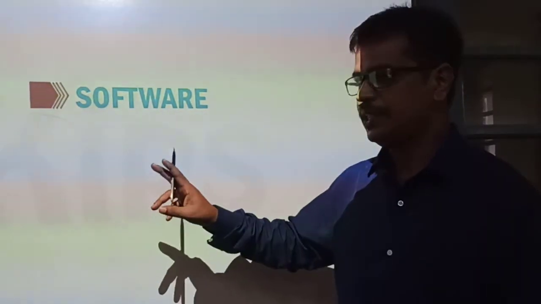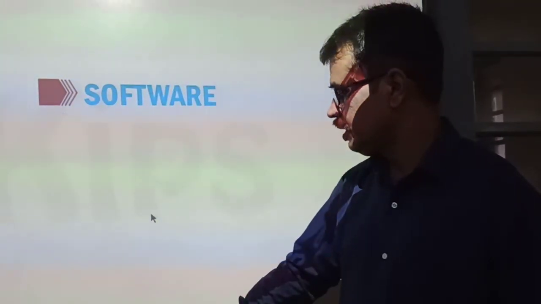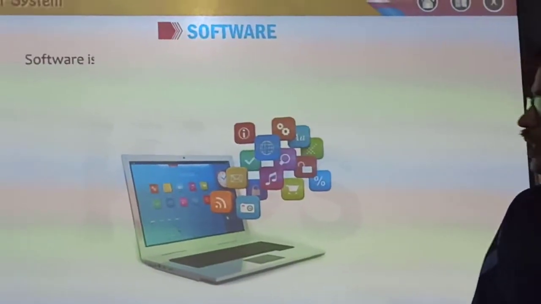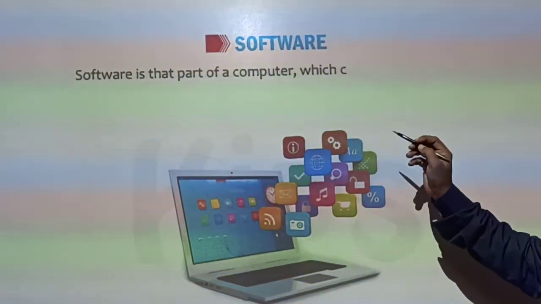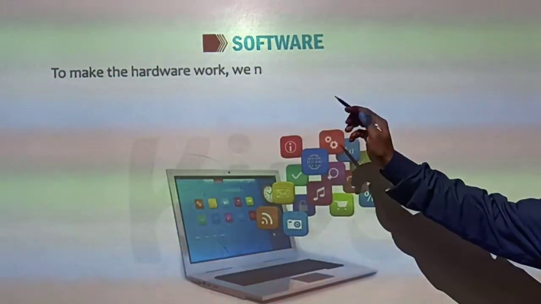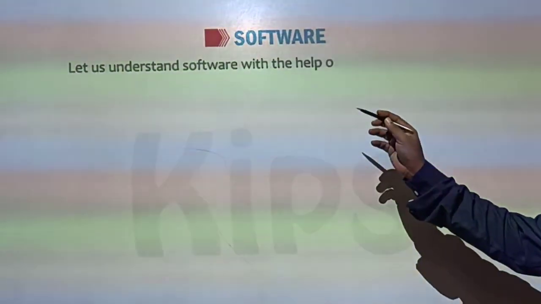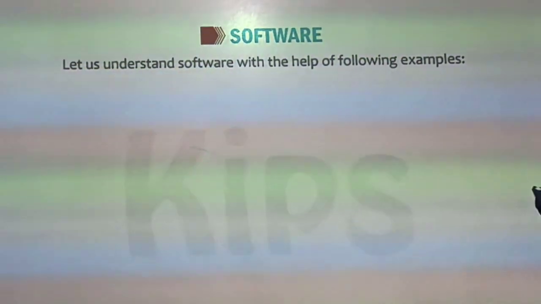So now let's see what is given in the book. Today we will discuss about the software. Software is the part of computer which we cannot touch. To make the hardware work, we need to have software installed in it, right? Let us understand software with the help of following examples.